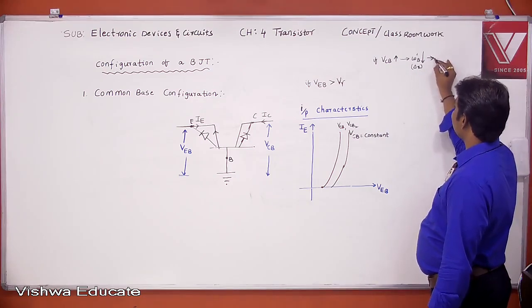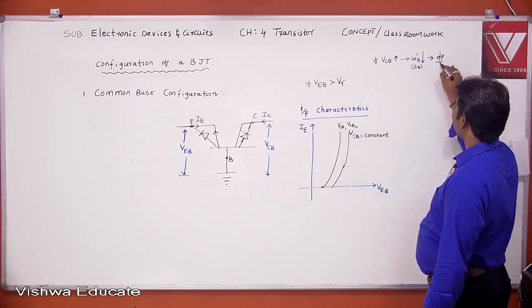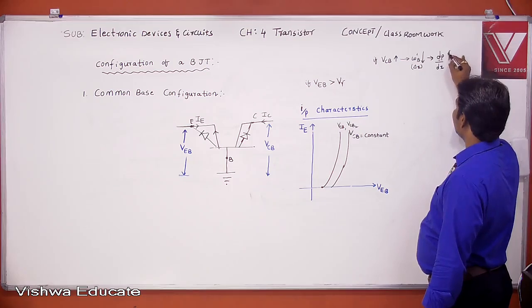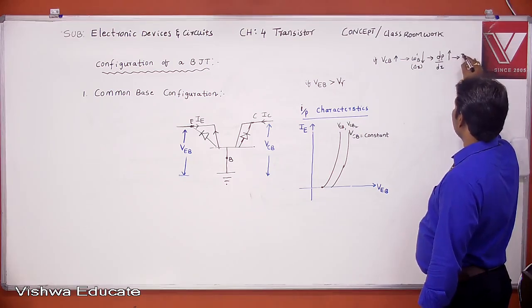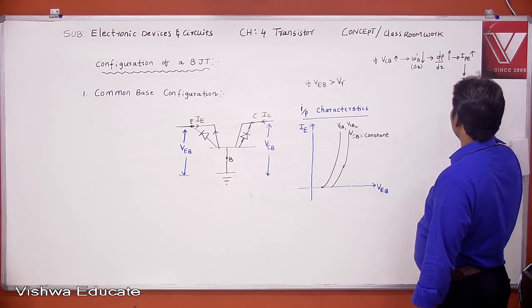If effective base width decreases, what about the concentration gradient, dP by dx? dP by dx increases. If dP by dx increases, what about IP? IP increases. If IP increases, what about the emitter current? Increases.